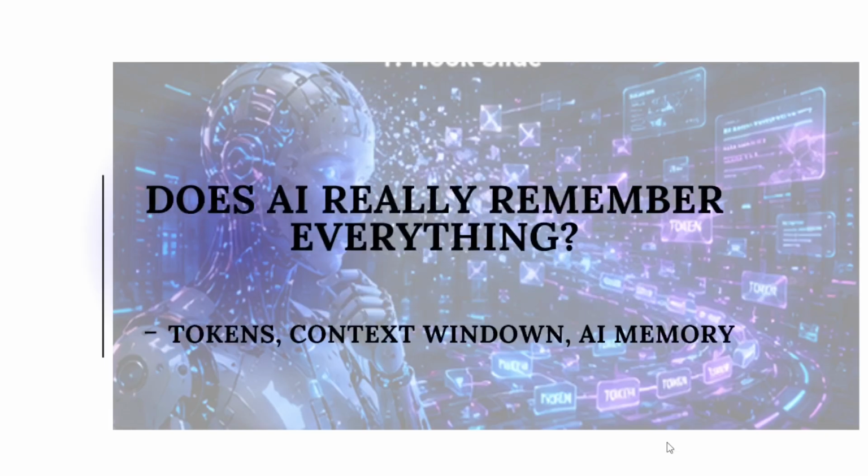AI assistants often feel intelligent enough to remember entire conversations just like humans. But behind the scenes, something very different is happening. Why does AI sometimes forget information you mentioned earlier? What are tokens, why do context windows matter, and how does AI actually process memory during conversations?